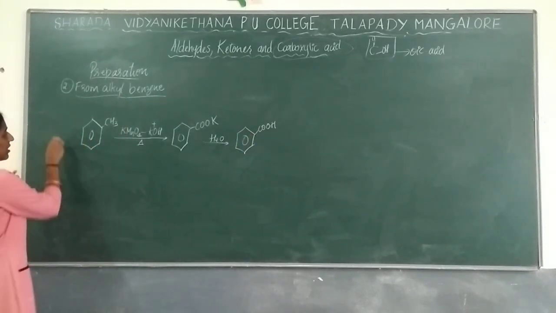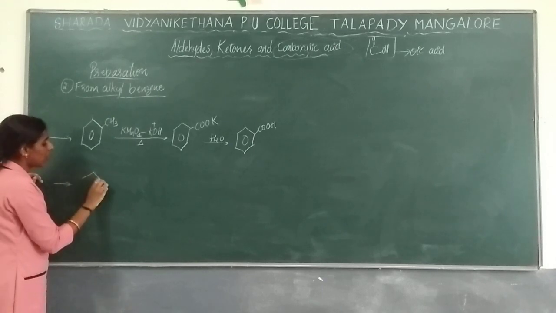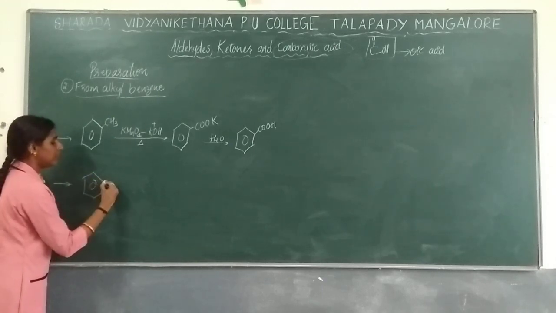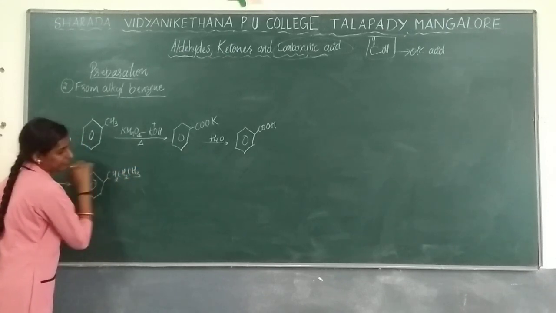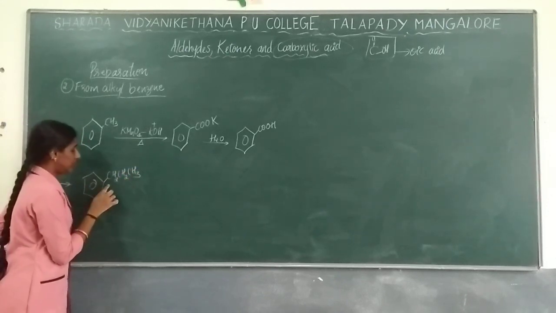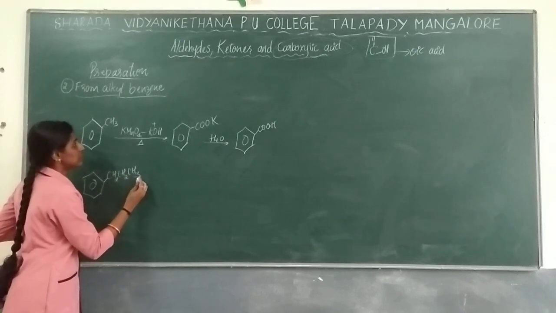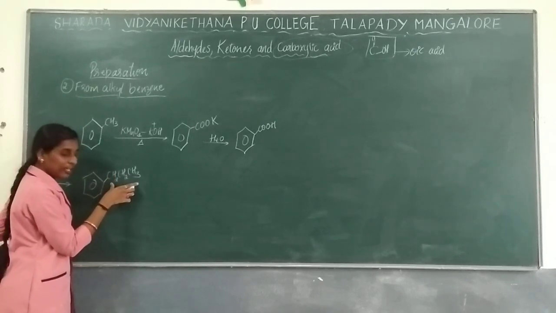Now another example for us. Take phenyl-CH2-CH2-CH3, 1, 2, 3, so all these alkyl groups I am taking.